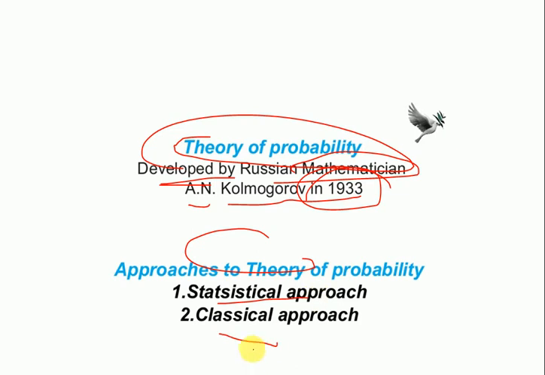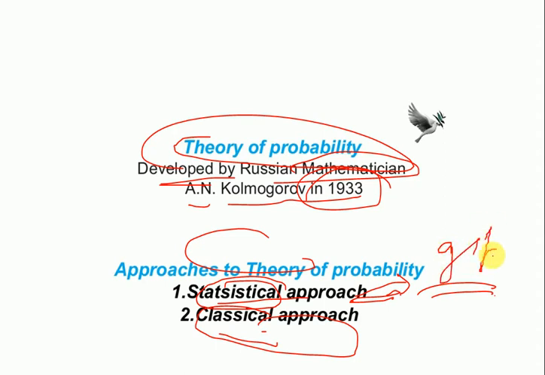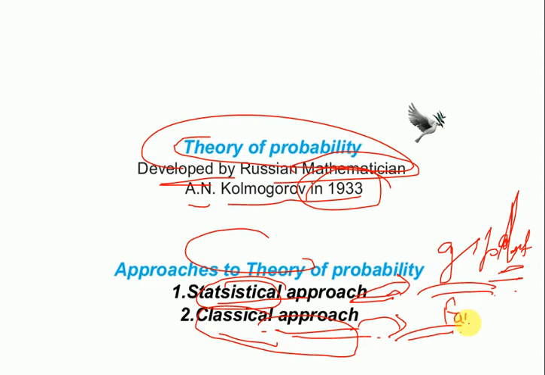In this chapter we will understand only the classical approach, but still I am telling you the difference between the two. The statistical approach means when we take out the probability from the grouped data or from anything that is given. But in classical approach, we take out by the classical method only, that is the favorable outcomes upon the total outcomes. So this is classical approach and we will learn about this only in class 10.